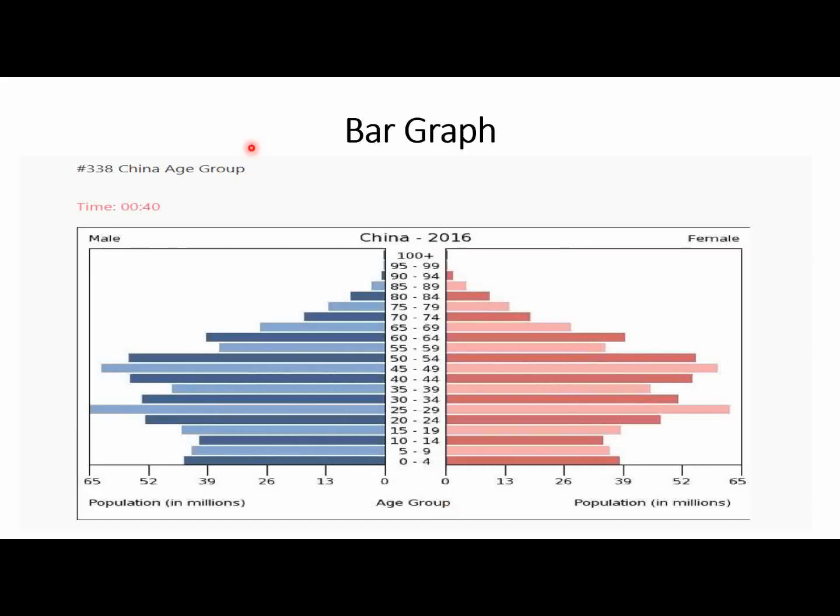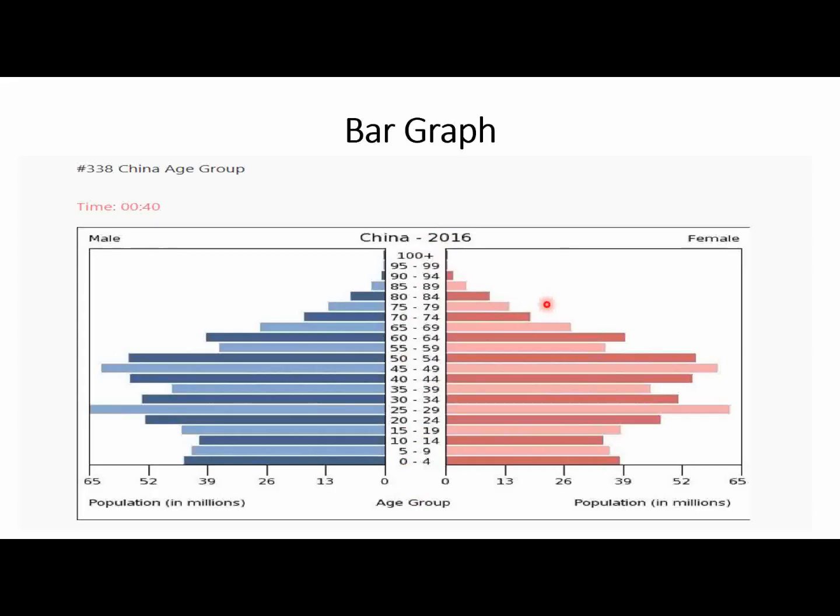So the bar graph provides information related to the China age group. The primary feature highlighted in the image are population in millions and age group. Initially it presents data regarding male and female. So additionally it compares age group in China, and age group is from 0 to 100 plus for both the male and the female.